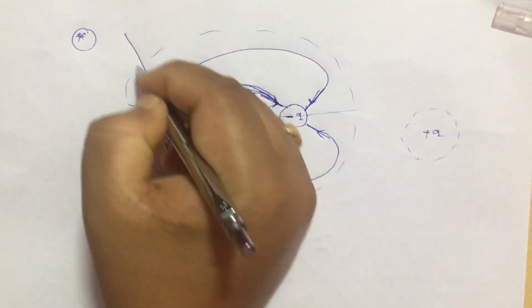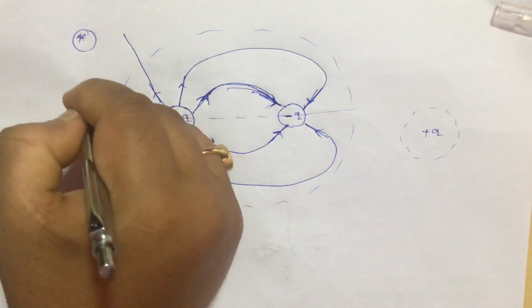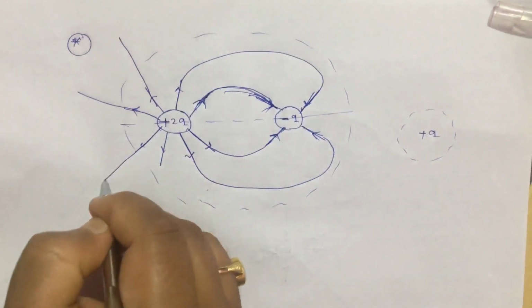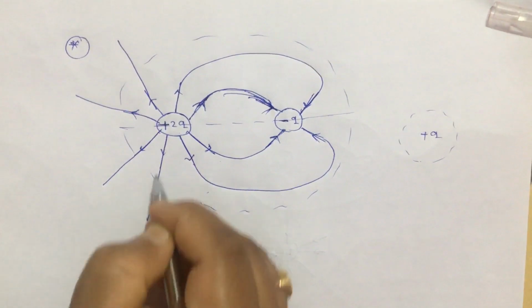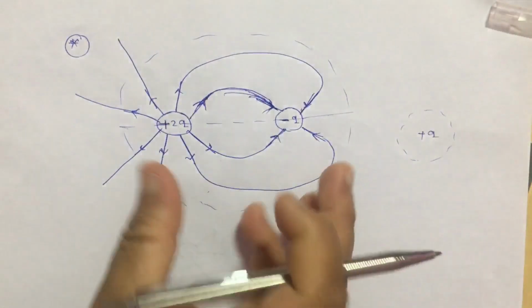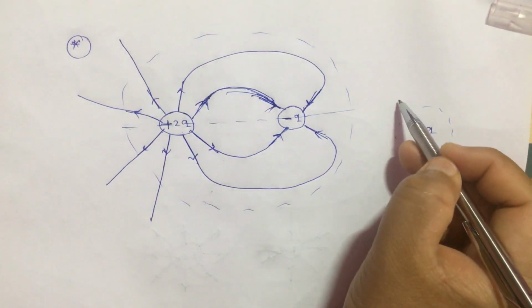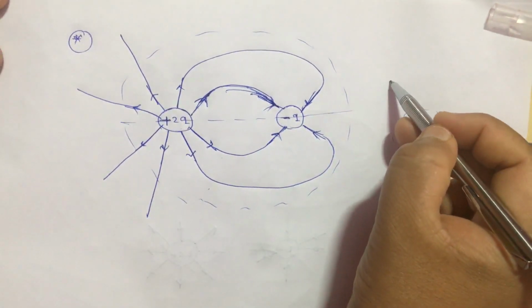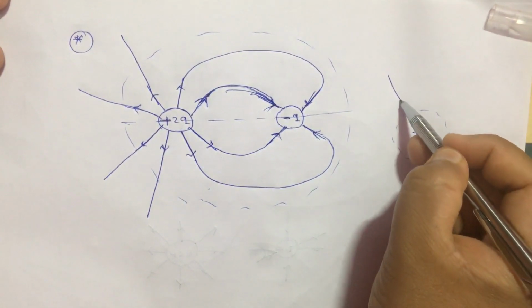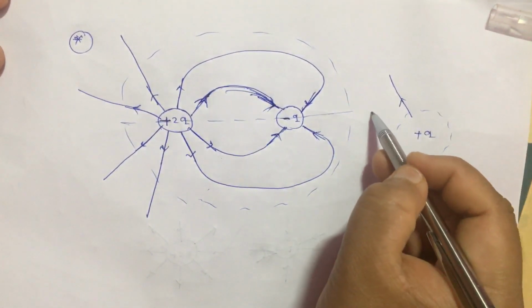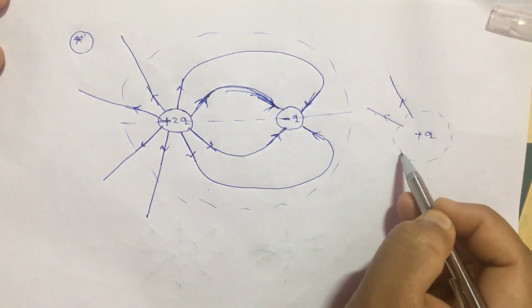If we look from here, there are 4 lines coming away. For this system, these 4 lines are inside the system. So you are drawing your electric field lines like this, for the system.